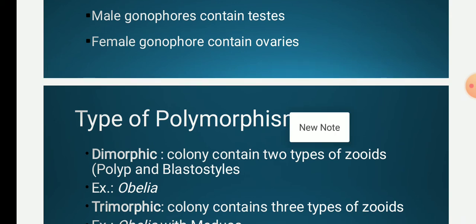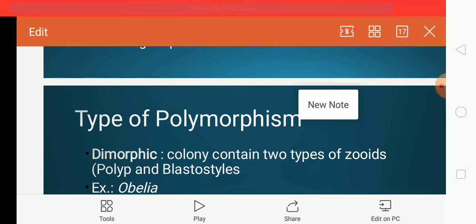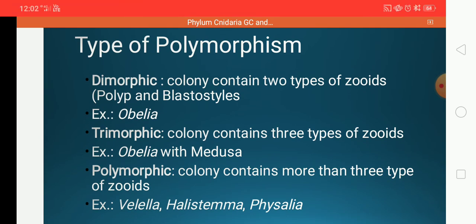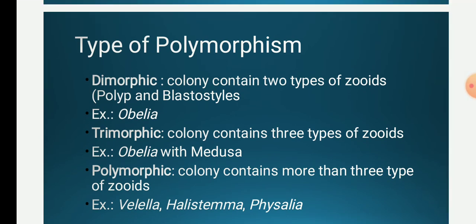Then there are different types of polymorphism in a colony, that is dimorphic polymorphism, trimorphic polymorphism and polymorphic polymorphism.